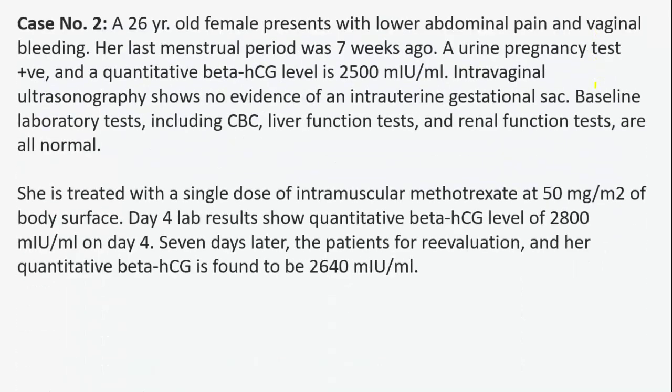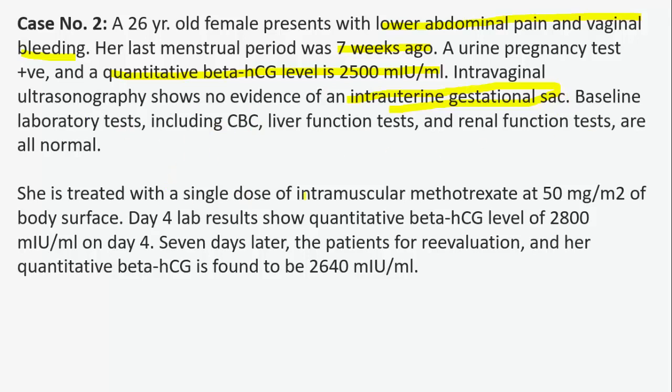Case number 2: a 26-year-old female presents with lower abdominal pain and vaginal bleeding. Her last menstrual period was 7 weeks ago. A urine pregnancy test is positive and a quantitative beta HCG level is 2500 international units per ml. Intravaginal ultrasound shows no evidence of an intrauterine gestational sac. Baseline laboratory tests including CBC, LFTs and renal function are normal.